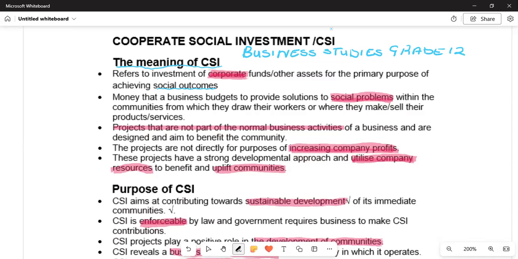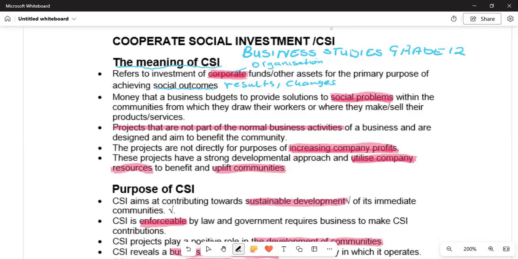When we talk of corporate, we are talking about the organization, for the primary purpose of the social outcomes. What are the social outcomes? We are talking about the results or changes.